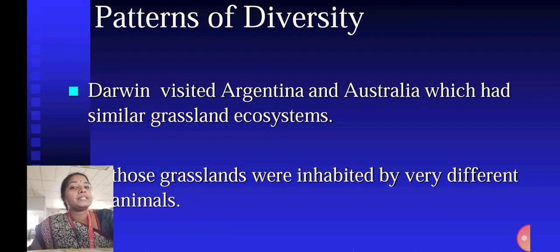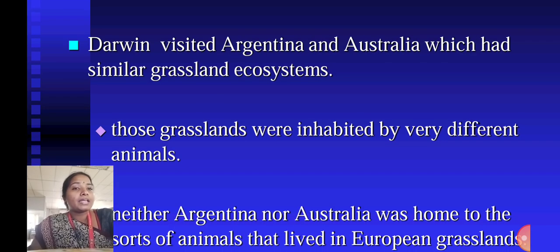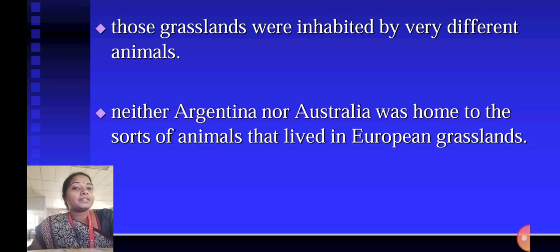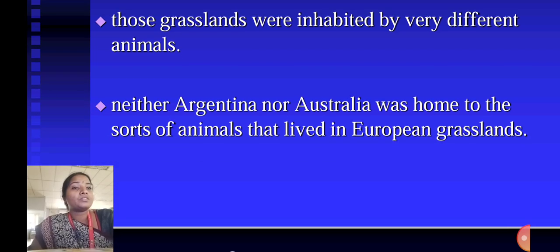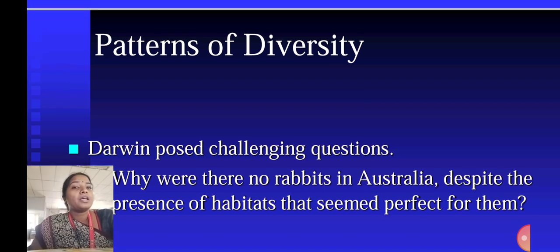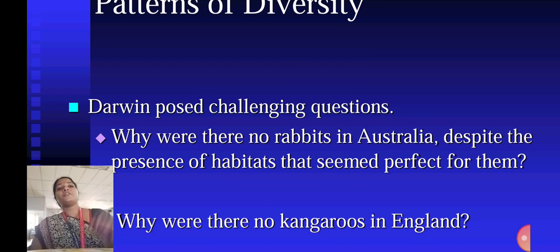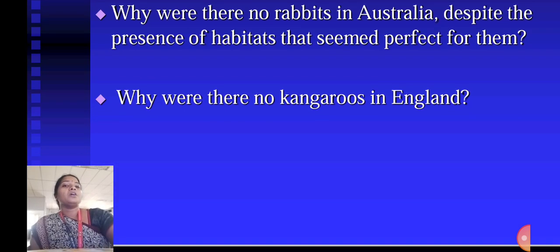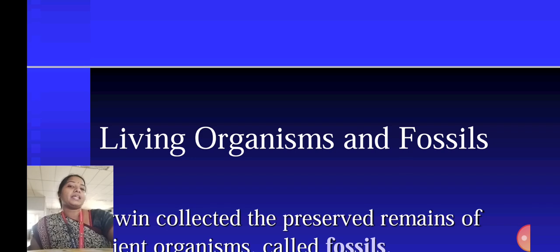Patterns of diversity. Darwin visited Argentina and Australia, which had similar grassland ecosystems. Those grasslands were inhabited by very different animals. Neither Argentina nor Australia was home to the sorts of animals that lived in European grasslands. Darwin posed challenging questions: why were there no rabbits in Australia, despite the presence of habitats that seemed perfect for them? Why were there no kangaroos in England?